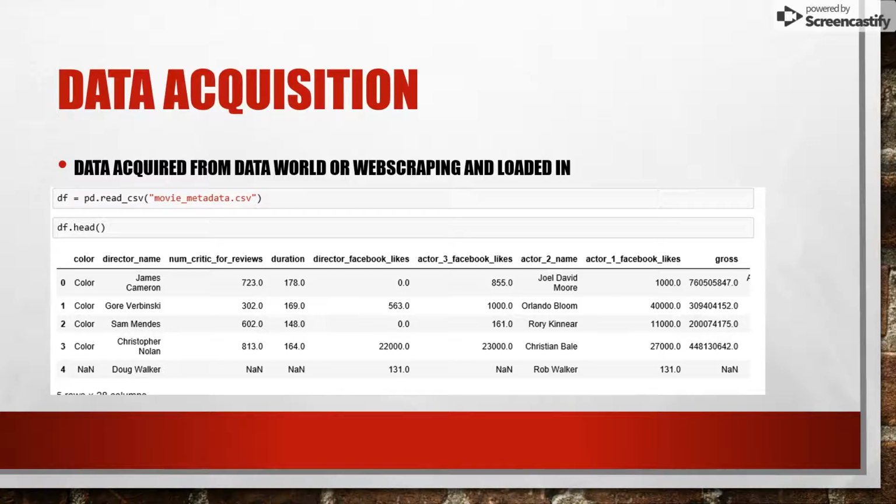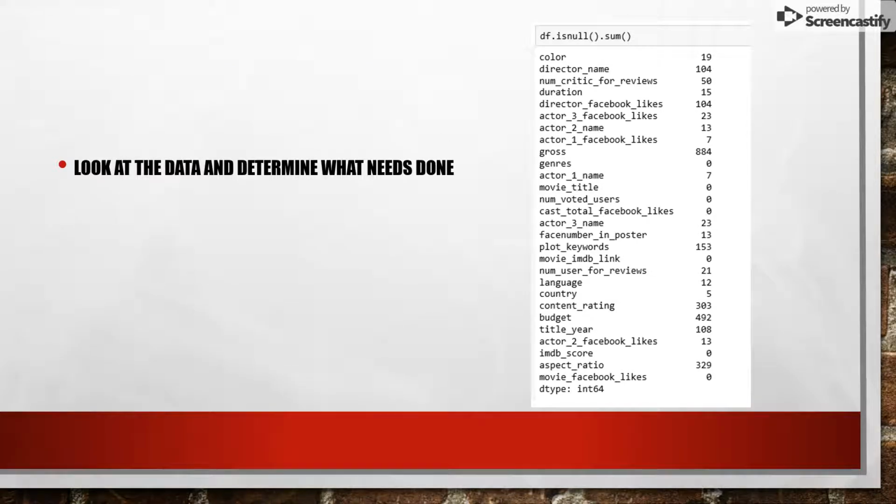So the first step is to acquire data. So the data set was given to us through a source called Data World. Data could also be received through web scraping, but for this project we did not do that. So the data is loaded into Python Jupyter Notebook, and then we take a look at the data.